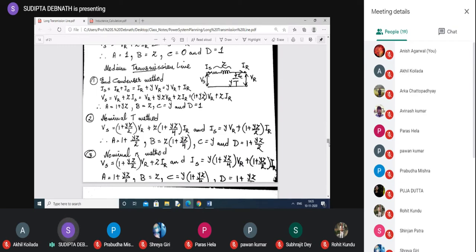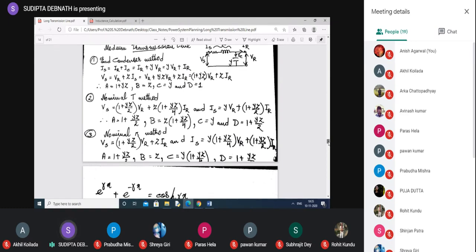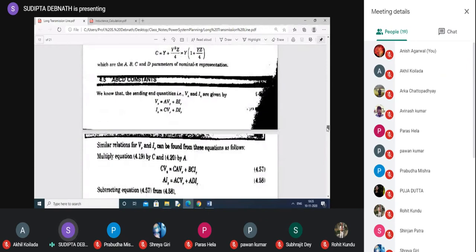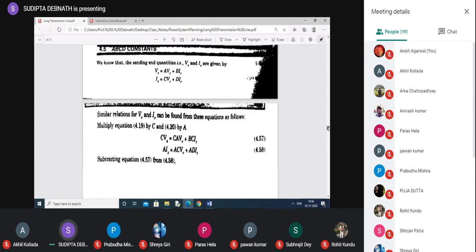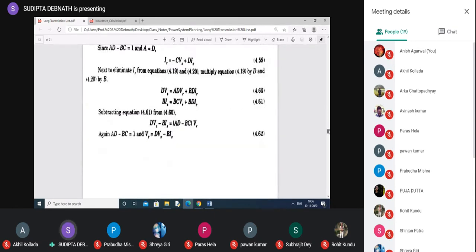So actually, this is all about the ABCD parameters. Now, the ABCD parameters are slightly discussed here also. Same thing is written here. Now, what they have done: normally you write VS and IS in terms of VR and IR, because VR and IR are known to you and VS and IS you need to find out. But in some cases, if VS and IS are known to you, you need to find out VR and IR. Then you have to get the expressions for VR and IR in terms of VS and IS. You can easily just rearrange these two equations and find out VR and IR. So they have actually found out what is VR.